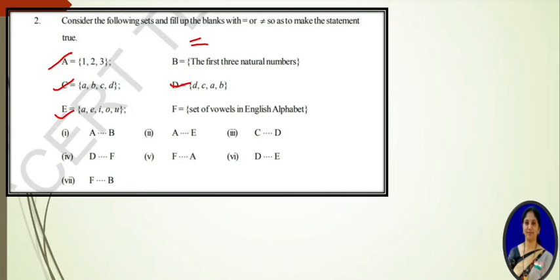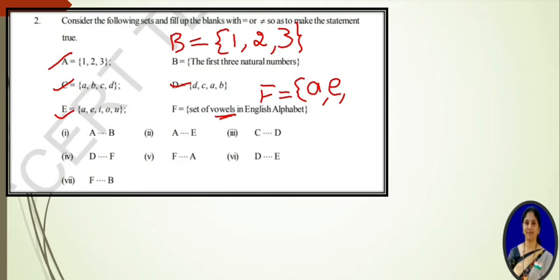So write the roster form for B: the first three natural numbers. We know that natural numbers start from 1, so first three means 1, 2, 3. So this is the roster form for set B. And see the F. For F, vowels in the English alphabet. We know that vowels means A, E, I, O, U. So these are the vowels.